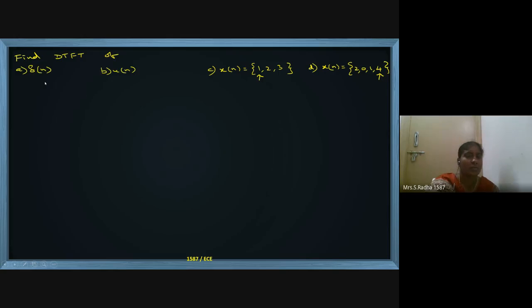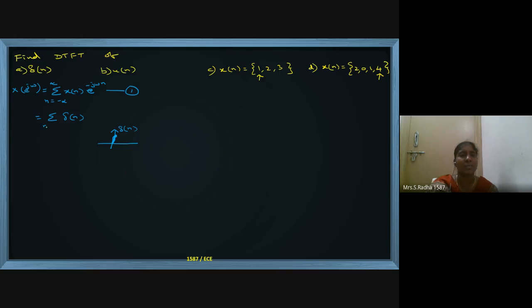Now, for the first signal, del of n, using the formula: X of e power j omega is the summation of signal into e power minus j omega n, for n from minus infinity to plus infinity. We know del of n is an impulse signal, and it exists only at the origin.